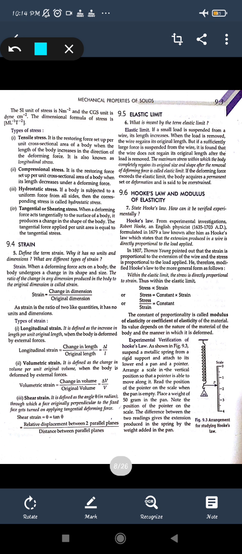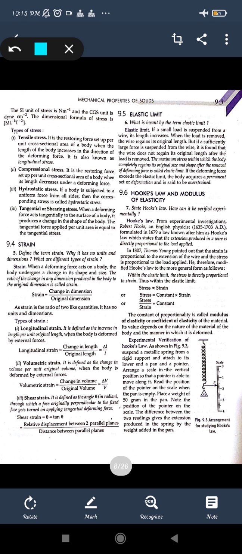Similarly, if you are talking about the elastic limit of a body, then some substances will have less elasticity. Similarly, the plastic materials will have the least elasticity. That is the maximum stress up to which the body can regain its original shape, that is the elasticity. When the external deforming force is removed and the body regains its original shape, then it is said to be within the elastic limit. So when the body completely regains its original size and shape after the removal of the deforming force, then it is its elastic limit.